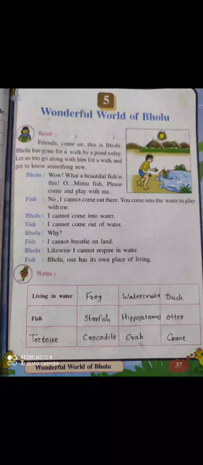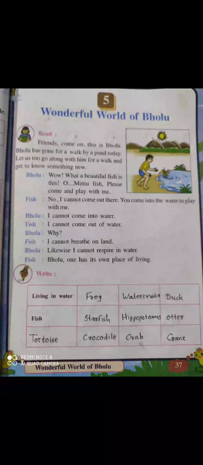Now Bholu says, "Why?" The fish says, "I cannot breathe on land." Okay, the fish cannot breathe on land. We know that. Bholu says, "Likewise, I cannot respire in water." I cannot respire means I cannot breathe in water.